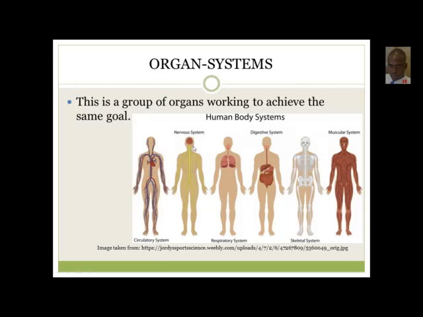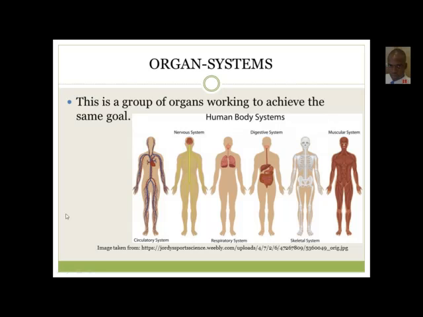The nervous system, the brain, the spinal cord, and all the neuron network, they work together on the team nervous system to conduct and coordinate responses. Right? And the respiratory system, you have the lungs, good, and the nasal passage. And the digestive system, you have the stomach, the liver, the intestines, and so forth. In the skeletal system, you can see the skeleton there, and in the muscular system, all the muscles. So it is teamwork when we talk about organ systems.